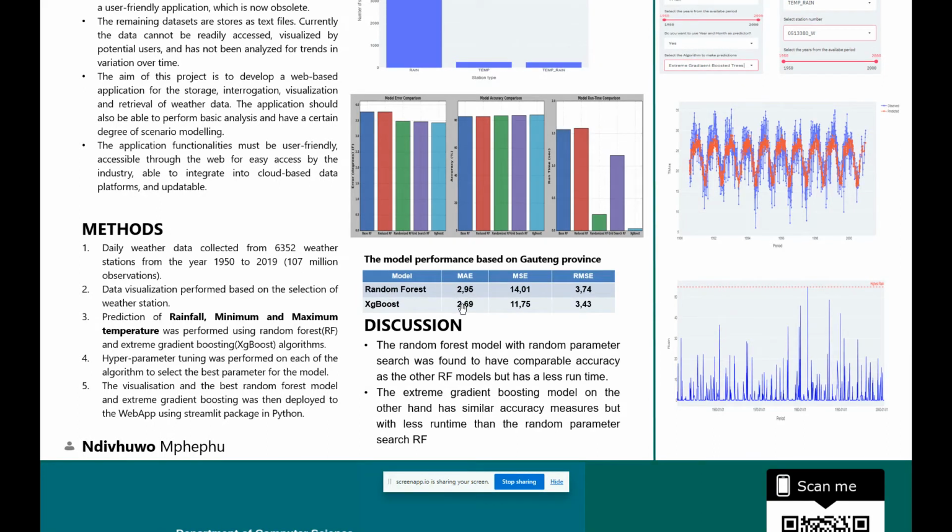These are the results from the stations based in Gauteng province. You can see that the extreme gradient boosting has a mean absolute error of 2.669 and a root mean square error of 3.43. So you can see that this model is performing better than the random forest. This model also has the best advantage because in terms of runtime and accuracy it is comparable with the other models.